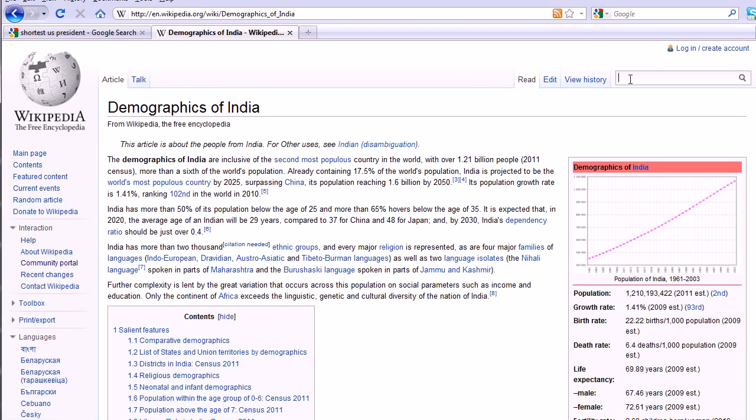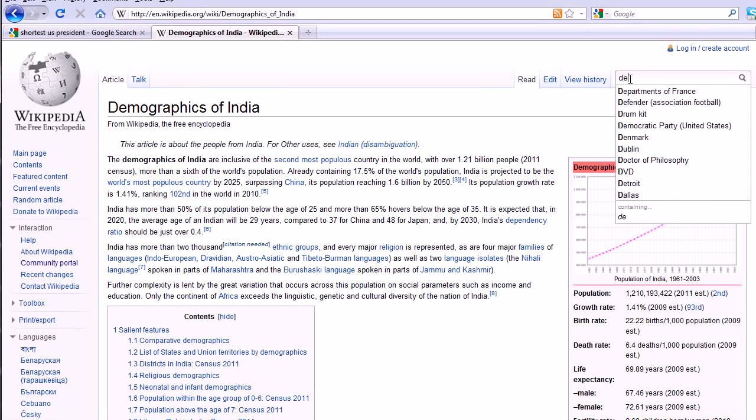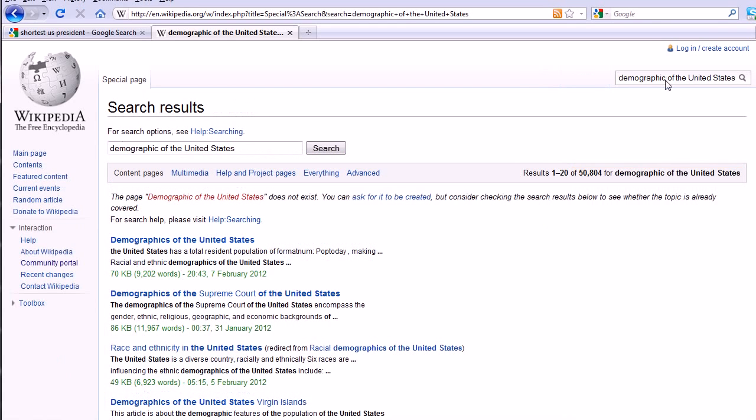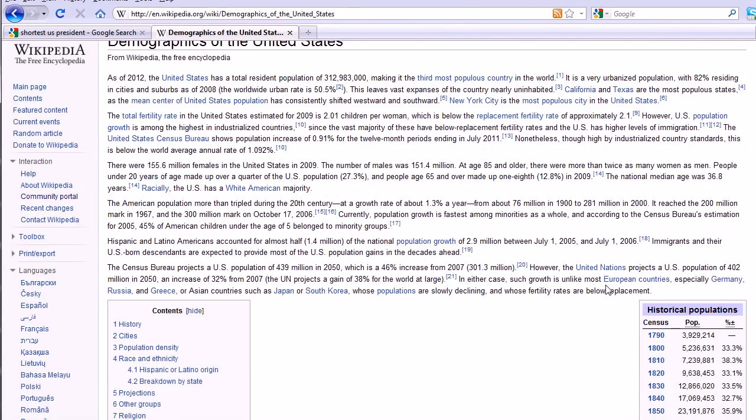Maybe I'll look up demographics of the United States. So it's kind of a search within Wikipedia. That's a good point. Wikipedia has its own search, so you never have to leave Wikipedia. There are reasons why you sometimes want to do that. I should have written demographics, but maybe they're smart. Let's see what it does. Demographics of the United States. Got what you wanted. Okay, so let's see.